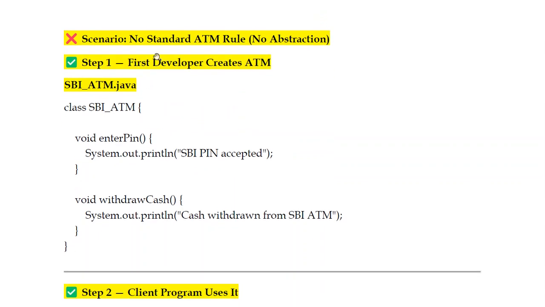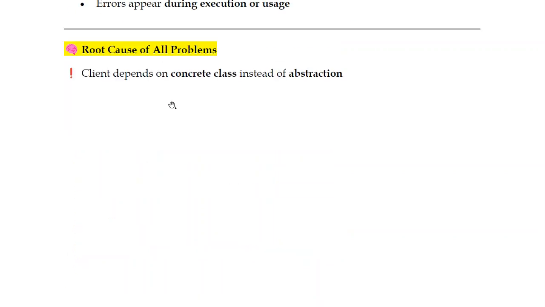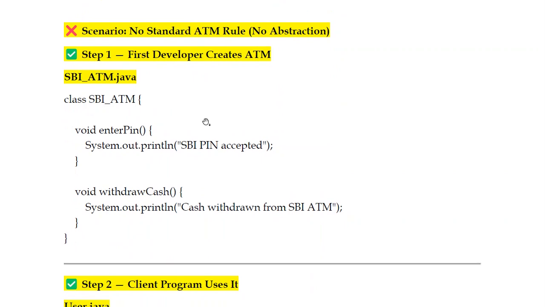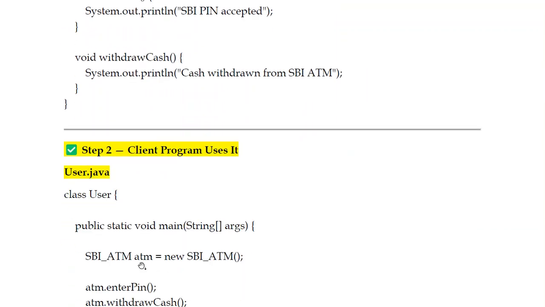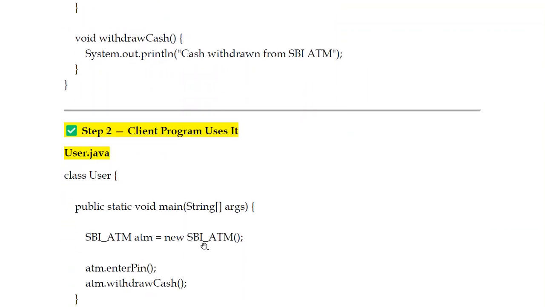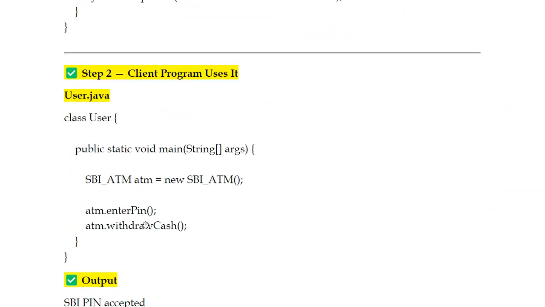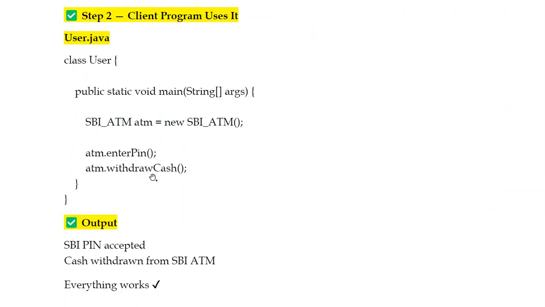We'll discuss it with a real-time example. See here, scenario: no standard ATM rule, no abstraction. What will happen? Now you can understand why we say the client depends on a concrete class instead of abstraction. No abstraction means the first developer creates this ATM, SBI underscore ATM. Enter pin, withdraw cash are available. In the client program, usage of user.java, we are creating the object for SBI ATM, then ATM.enterPin, and then ATM.withdrawCash.